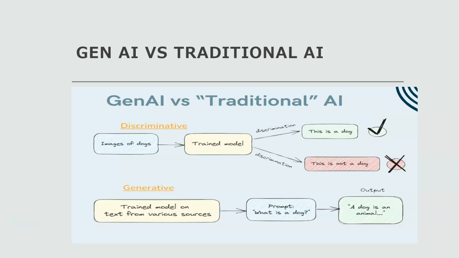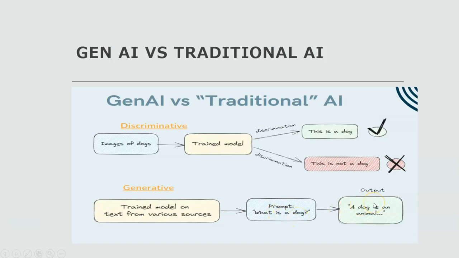Next, let us see what exactly the difference is between generative AI and traditional AI. If you observe the diagram, let us say a small example: you're feeding images of dogs and you have one model developed, and whenever you give a new picture and ask if this is a dog, if it is a dog it will say yes, and if it is not a dog it will say no. But in a generative model, you train your model from various sources using text, and in the prompt if you ask what is a dog,